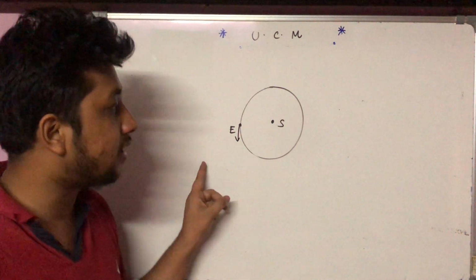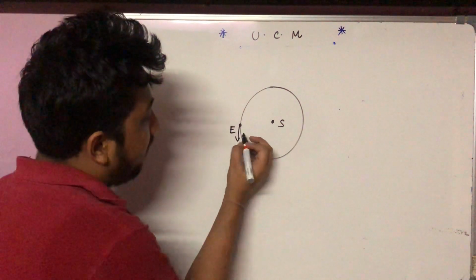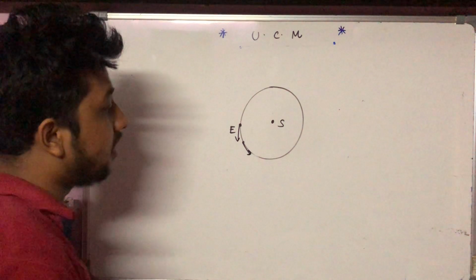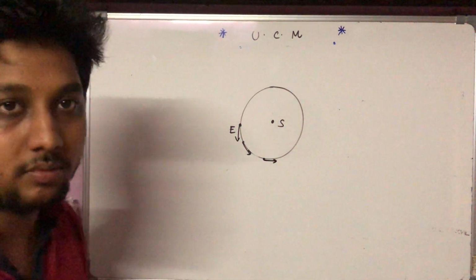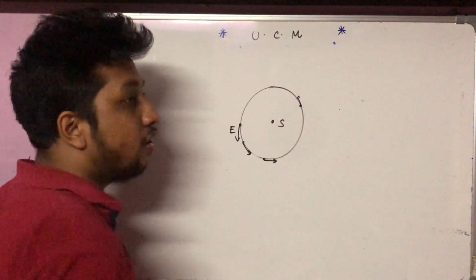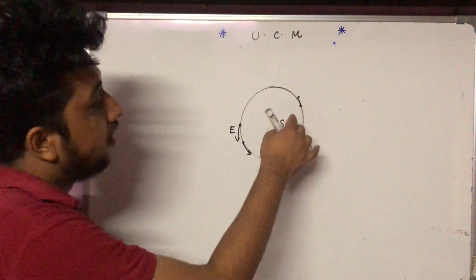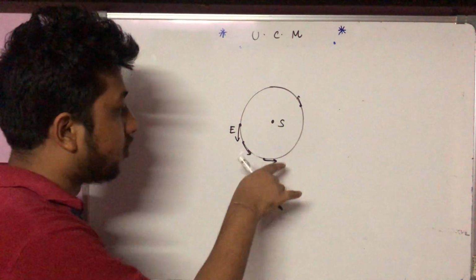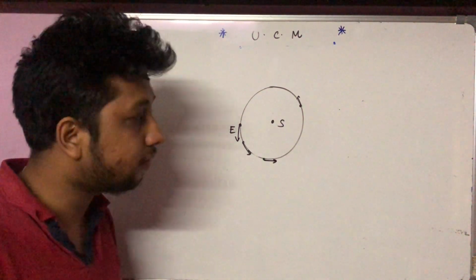We cannot say that the velocity is constant, because although the speed is constant, the direction of the particle is changing at every instant. The direction of the earth in this case is changing at every instant, because the direction of motion is given by the direction of the tangent at a particular point. The direction of the tangent is the direction of the velocity of the particle which is in circular motion. So here the direction of velocity of the earth is given along the tangent.